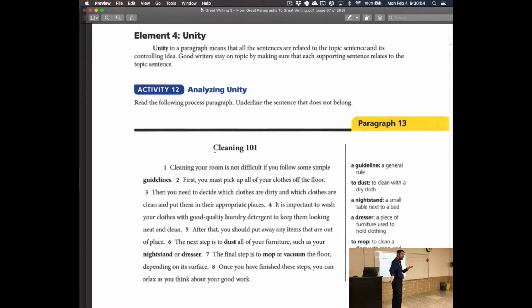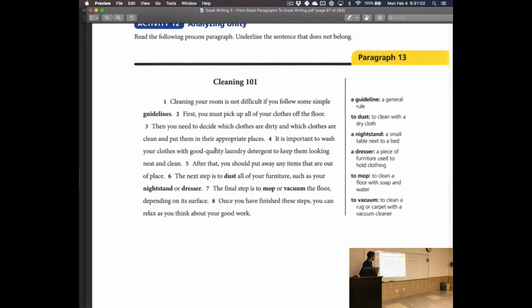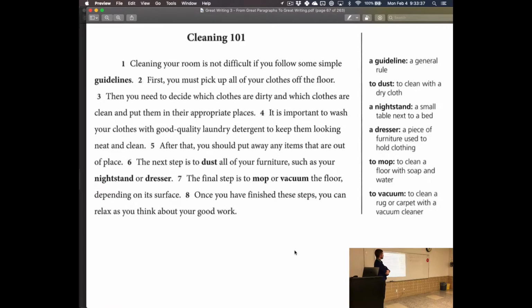And we talk about unrelated sentences, right? Removing the unrelated sentences, that's what this is. So here's a paragraph right here. Read through this. I'll give you about maybe 2 minutes to read this. Find the unrelated sentence, or the sentence that doesn't belong. Okay. So, simple question. Which one doesn't fit? Which one doesn't belong? Number 4, right? Exactly.